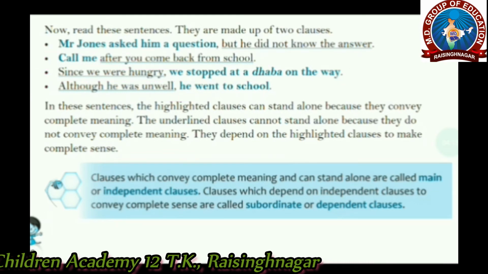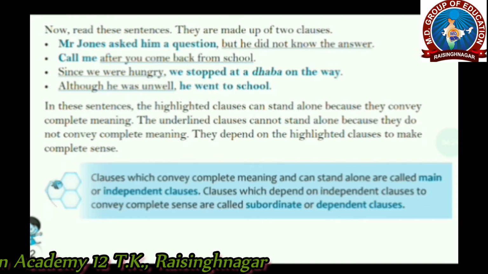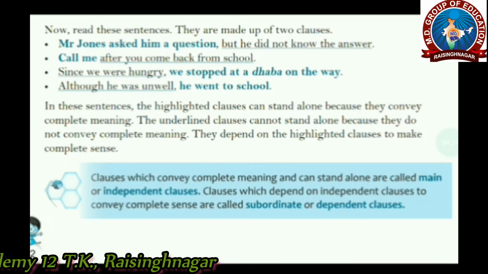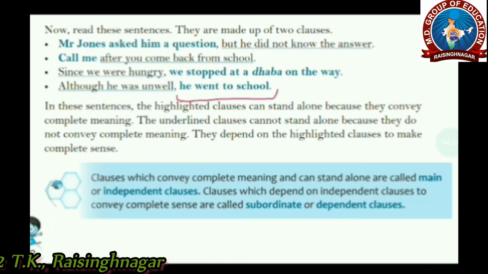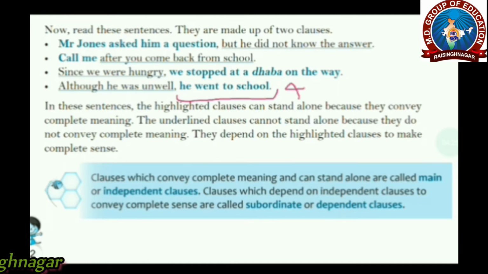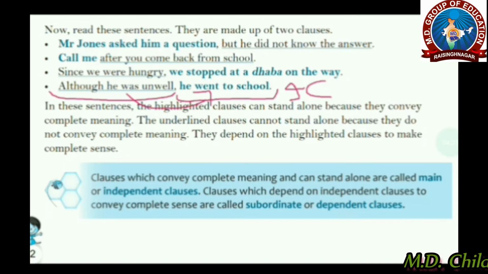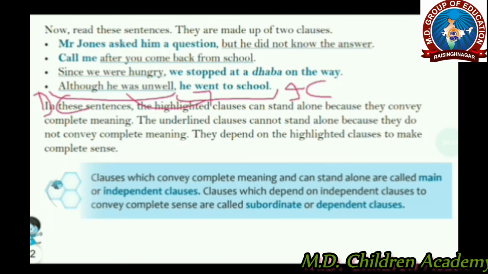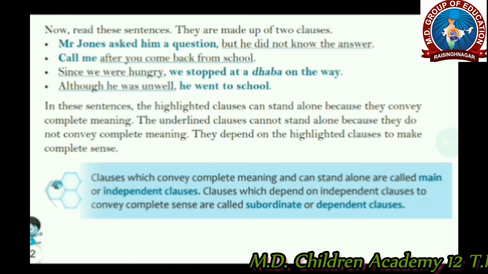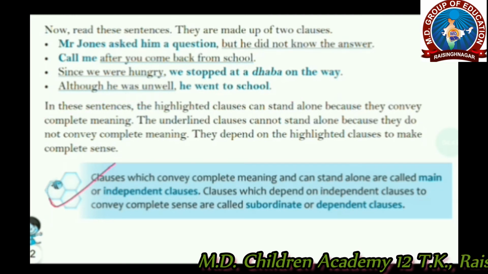Next example is, although he was unwell, he went to school. This section is complete. It can stand alone. So it's independent clause, and this section can't stand alone. It needs this one to complete its sense. So it's dependent clause.